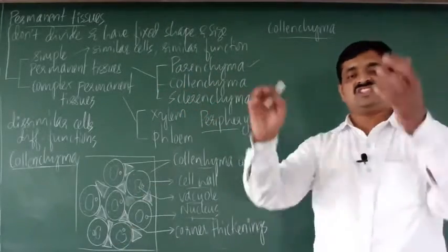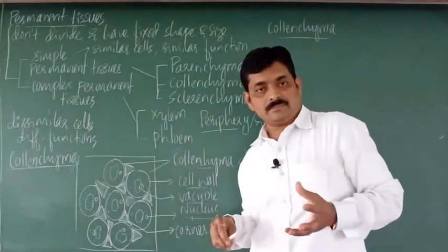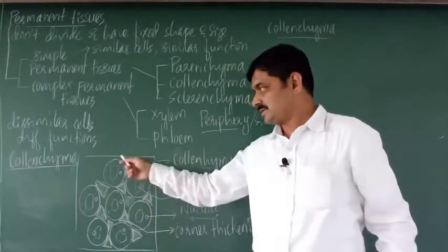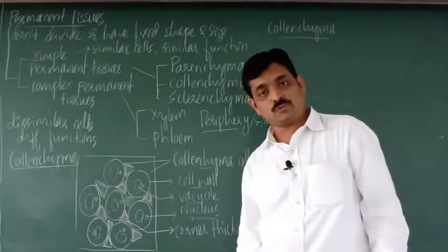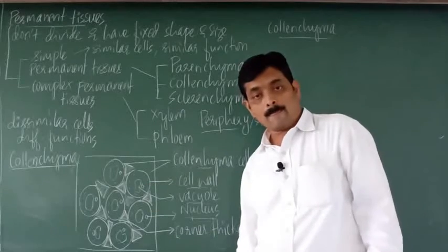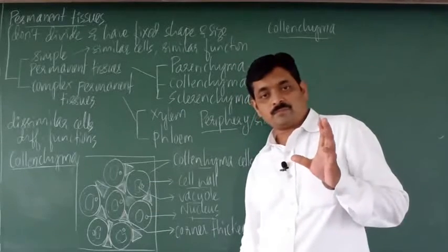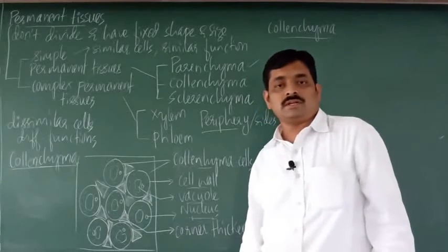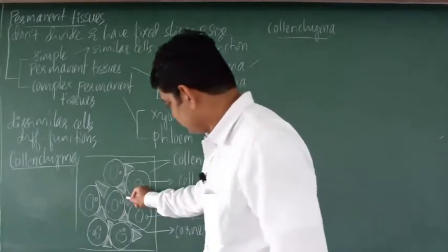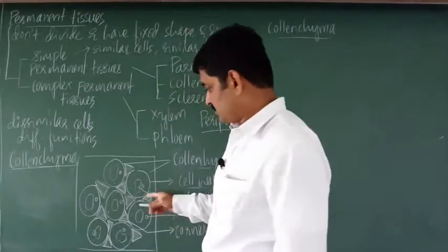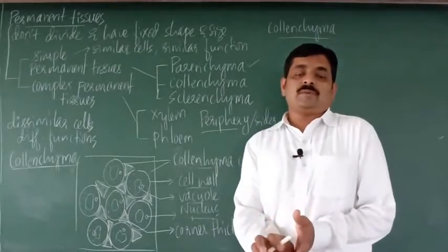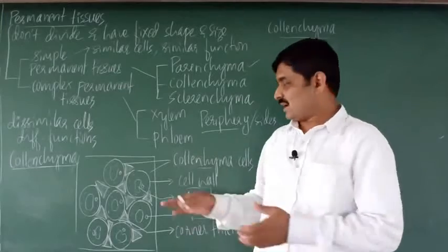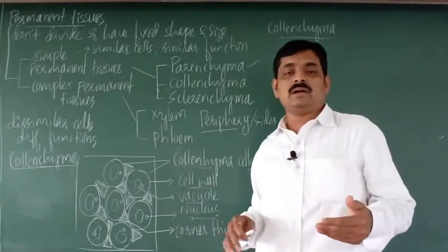We have slightly modified this diagram and we have got a new diagram, that is the diagram of collenchyma tissue. So what change have we done here? We have closed the intercellular spaces. Now there are no intercellular spaces. These intercellular spaces are filled with a secondary wall material. So now it has become collenchyma tissue.